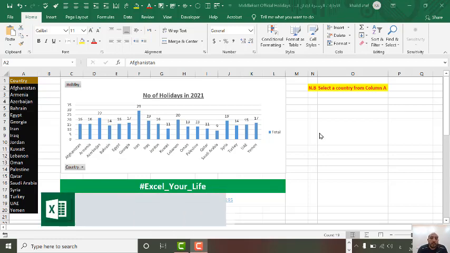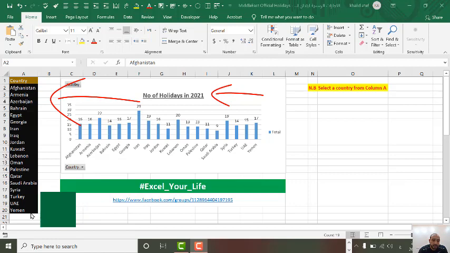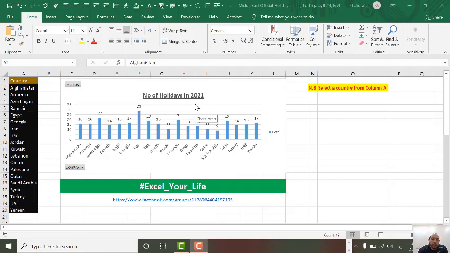Hello everybody. This Excel sheet will show you simply the official holidays of these 19 countries in the Middle East. Simply this page, the first one, is summarizing the holidays in each country this way. Afghanistan 16, Armenia 16, Azerbaijan 22, and so on. These are the official holidays for 2021.